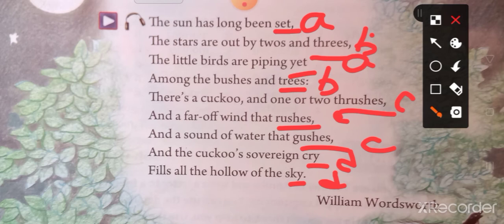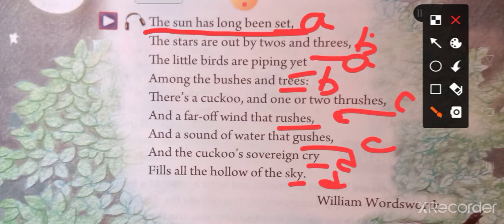The sun has long been set. What do we know from these words? Long been means many times ago. Long times ago the sun set, which means it is not daytime, it is night time.